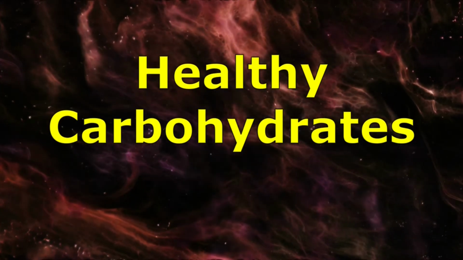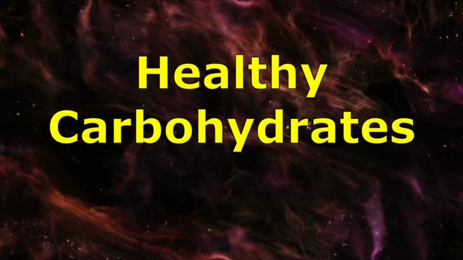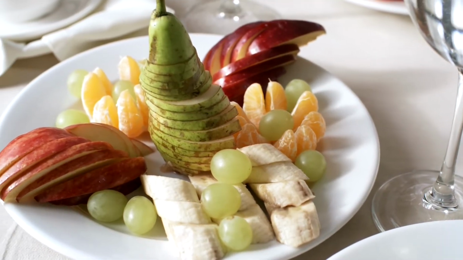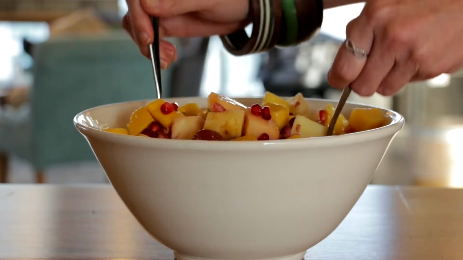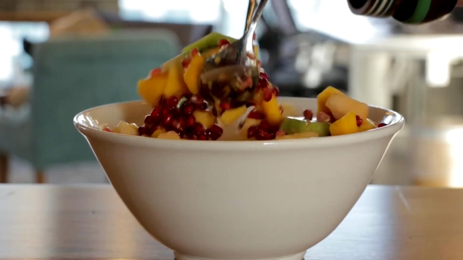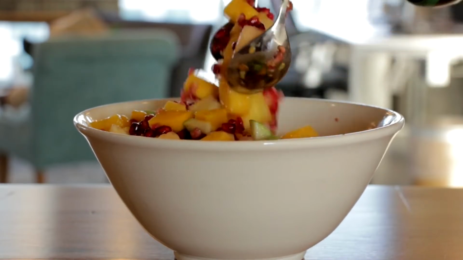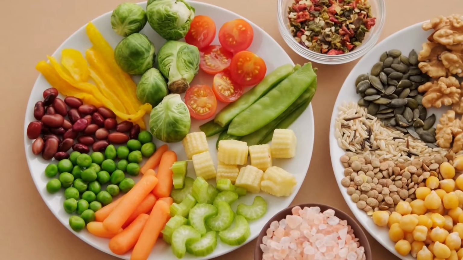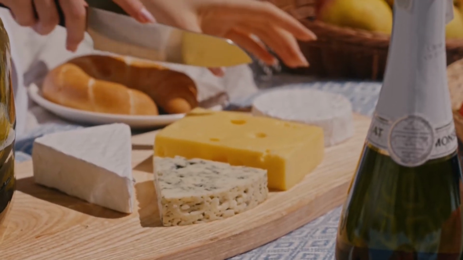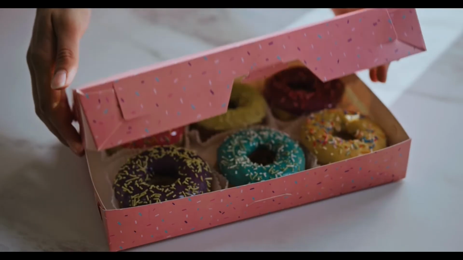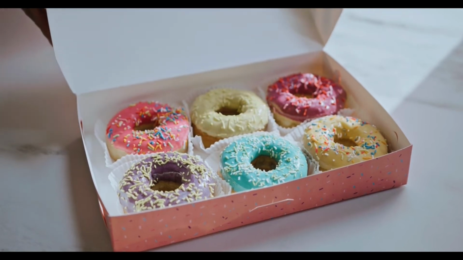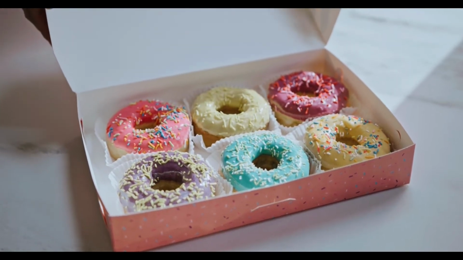Healthy carbohydrates. During digestion, sugars, simple carbohydrates, and starches, complex carbohydrates, break down into blood glucose. Focus on healthy carbohydrates, such as fruits, vegetables, whole grains, legumes, such as beans and peas, low-fat dairy products, such as milk and cheese. Avoid less healthy carbohydrates, such as foods or drinks with added fats, sugars and sodium.